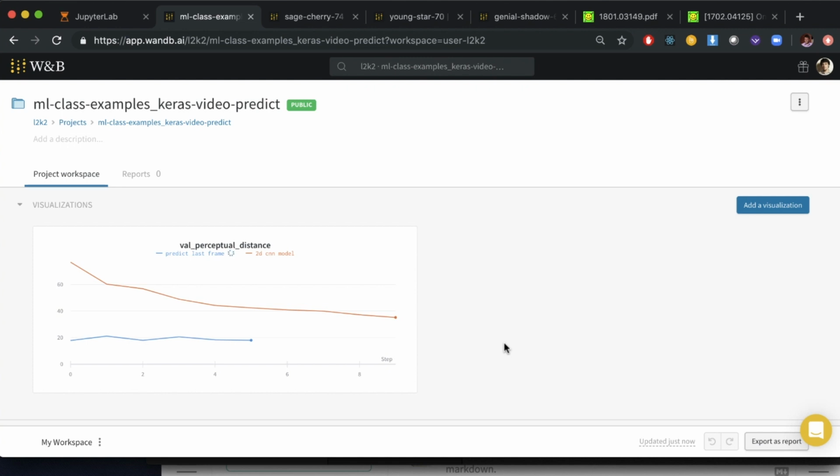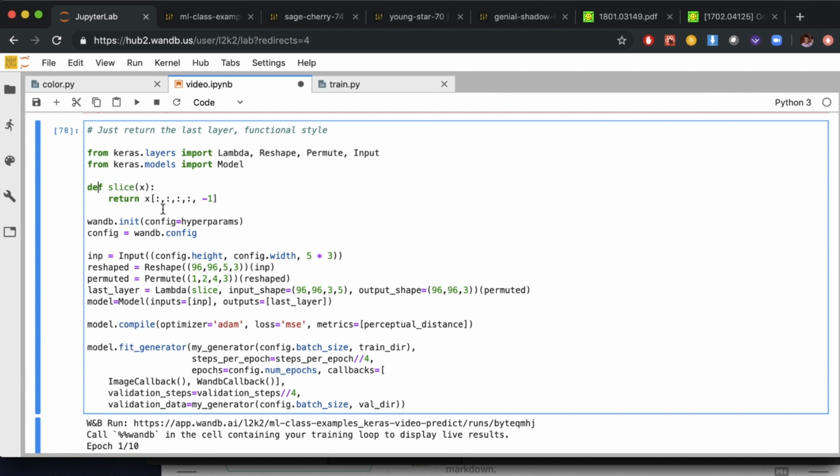So our idea is that we're going to take these 2 models and combine them. We're going to make the baseline be predicting this last frame, but then on top of that, it's going to be able to use a convolution model to potentially modify it to get higher performance. So now, in order to combine 2 models, we're going to have to get away from the simpler Keras sequential style and move to a more functional style.